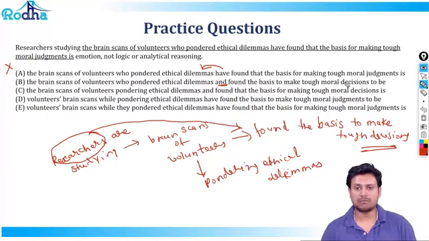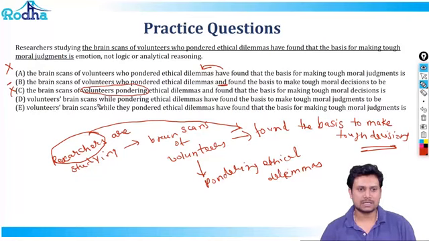The basis to make tough moral decisions to be emotion, not logic or analytical reasoning. Now this could be an answer. Let's look at C. Researchers studying the brain scans of volunteers pondering ethical dilemmas and found. So the first point is researchers studying the brain scans of volunteers pondering ethical dilemmas. It seems that the scanning is happening while the volunteers are pondering, which is not very clear in terms of the meaning. So that's gone.